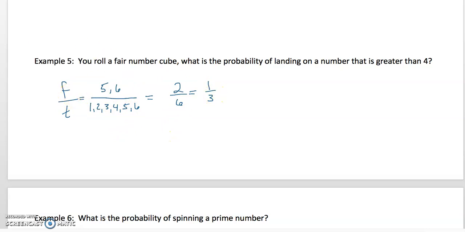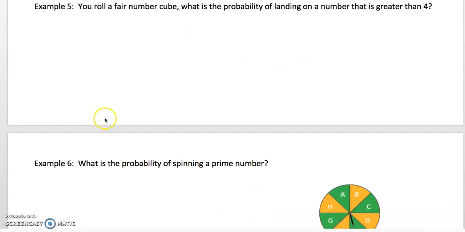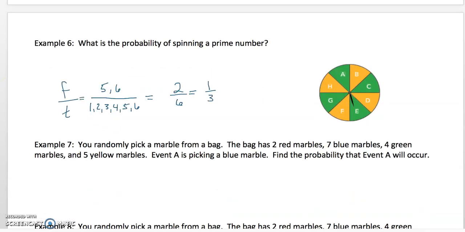All right? So, number 6. What is the probability of spinning a prime number? So I have the spinner over here. Oh no. I probably should have. Hold on. Let's do this. I'm going to edit this out.